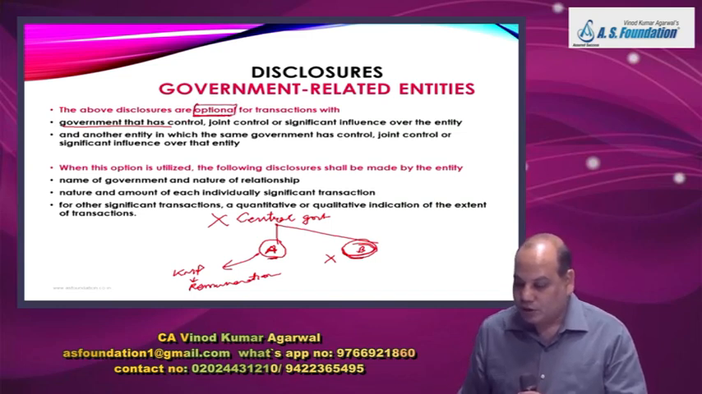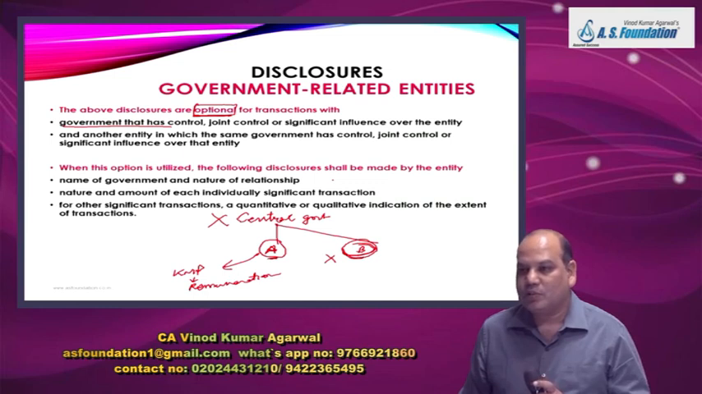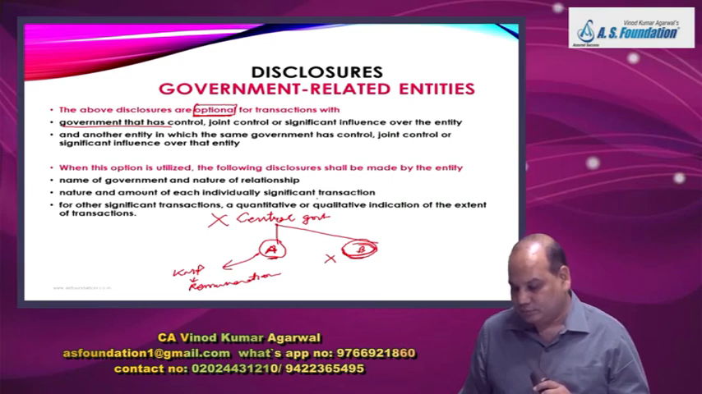So if you want to exercise the option of not disclosing, then the following disclosure will be made. Some minimum disclosure you have to make. For example, the name of the government and the nature of the relationship, right? Then the nature and amount of each individually significant transaction. Then it is better you don't take the option only.